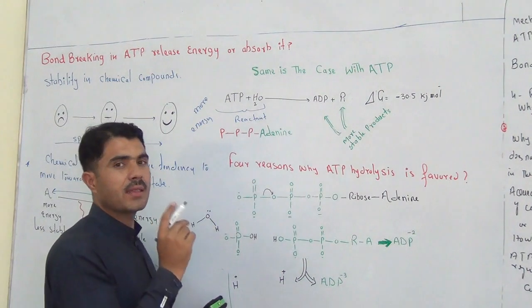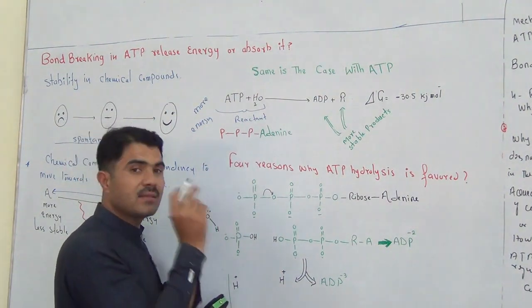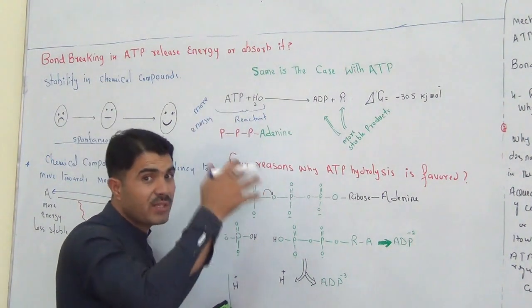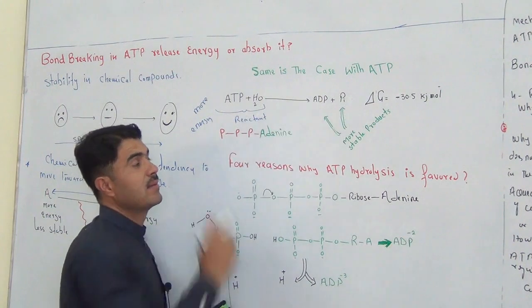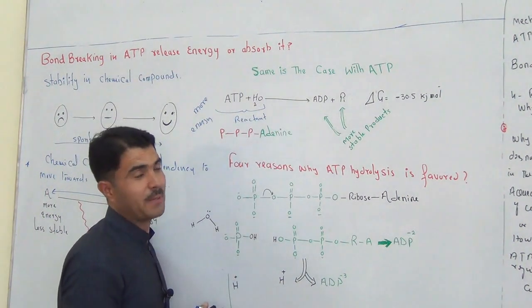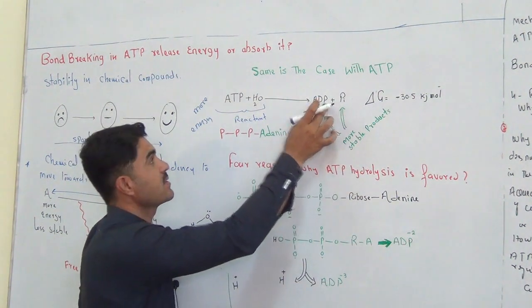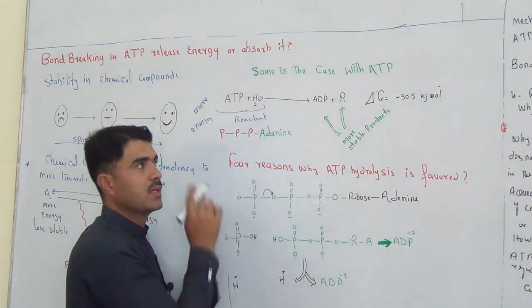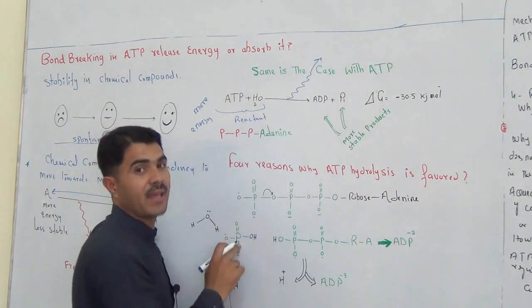So we will think, why does the product side have less energy? This means some of the energy must be released. That makes the product stable. Now here the product is more stable because it has less energy, and the reactant has more energy. This means some sort of energy must be released during that reaction.